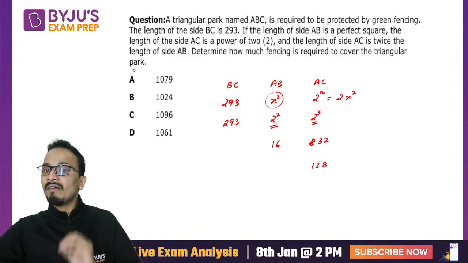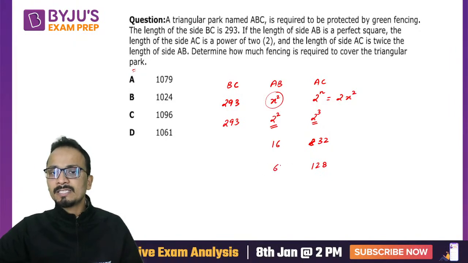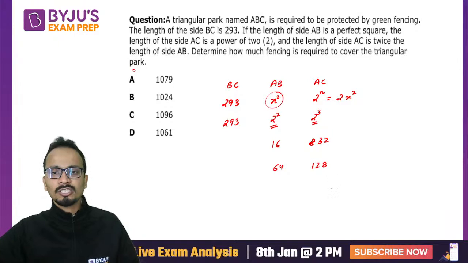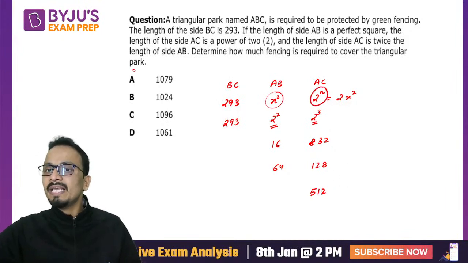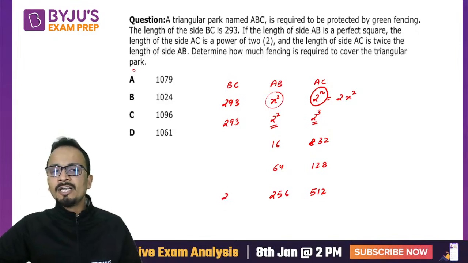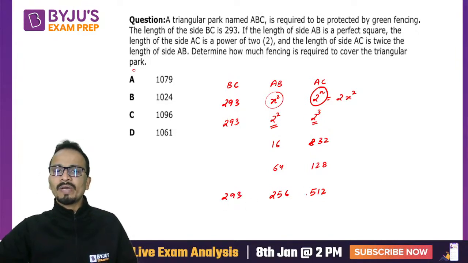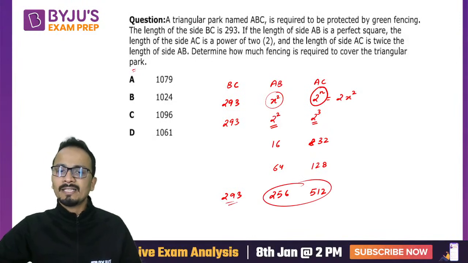I'm just taking the powers of 2. This is 64. Again, the sum is not satisfying. After 128, I'll consider 512. Understand that this will be an odd power of 2. With 256 and 293, now this is satisfying. The sum of these two is greater than the third side.